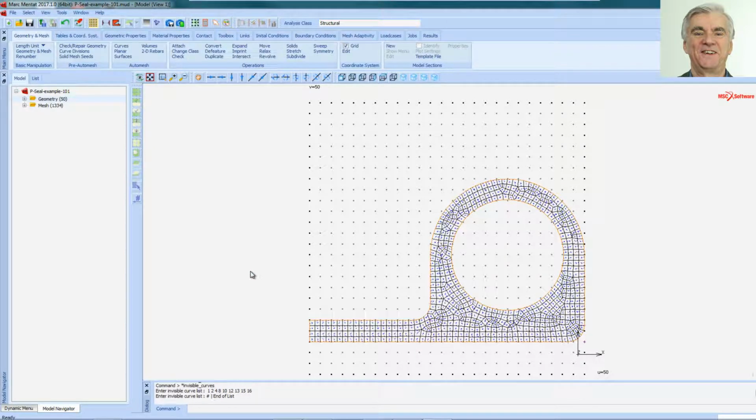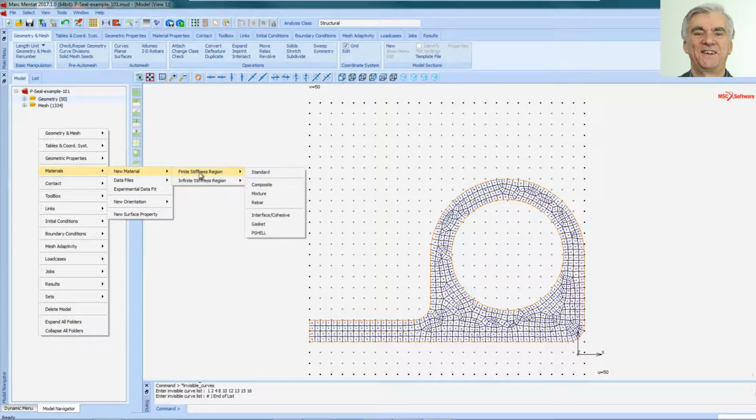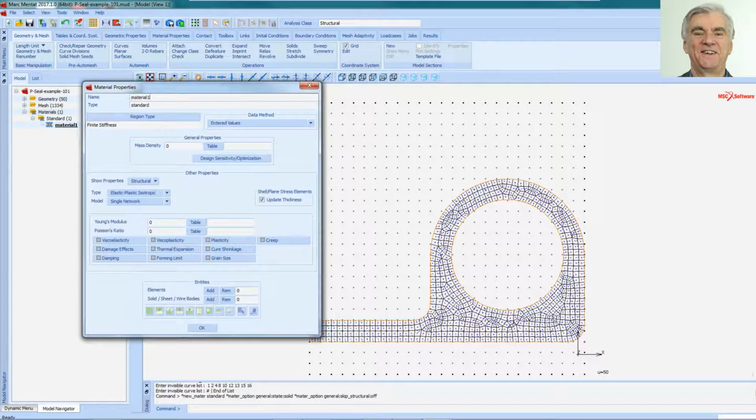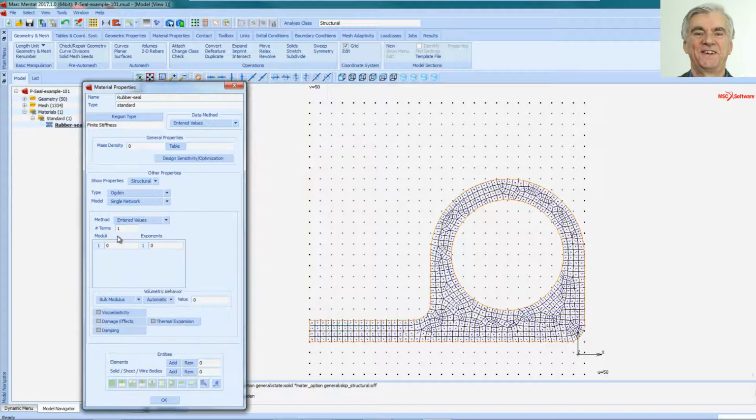Right. Now I am going to add a material for the rubber. So if I right click in the Model Navigator area here on the left, it comes up with various options. I'm going for Materials, New Material, Finite Stiffness Region, and Standard. Okay, I'm going to name the material Rubber Seal, and I'm going to tell it on that form that I want it to be an Ogden material model.